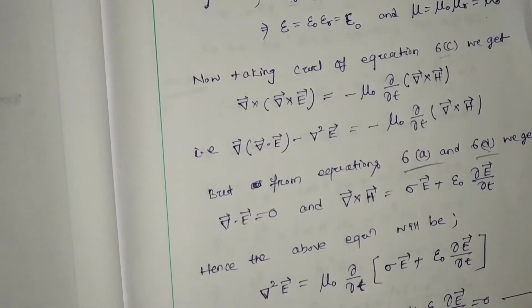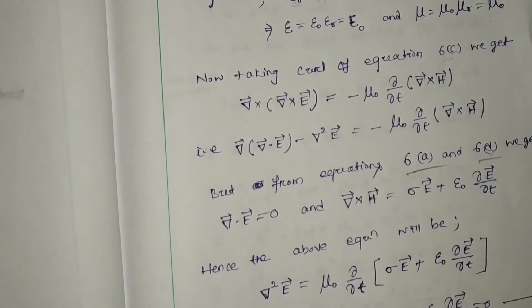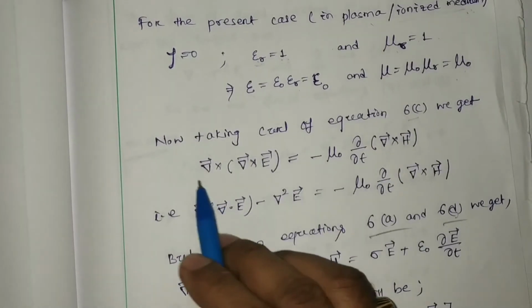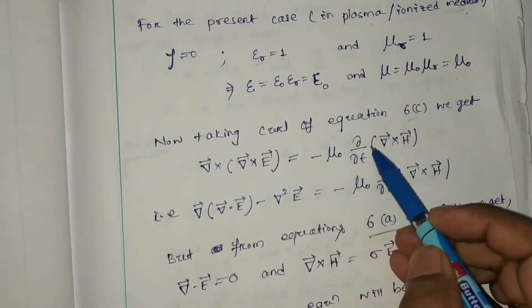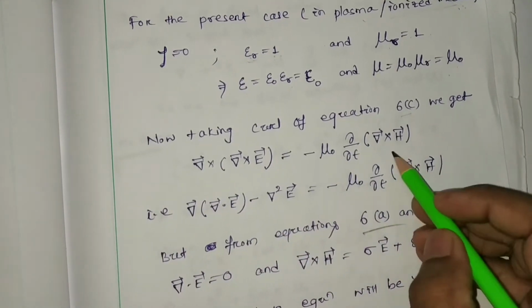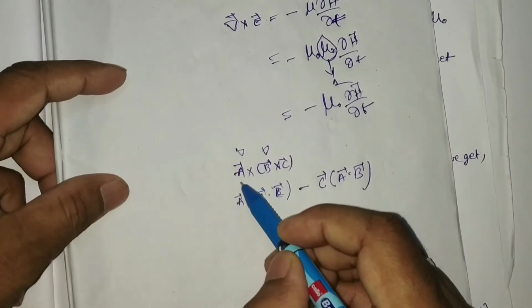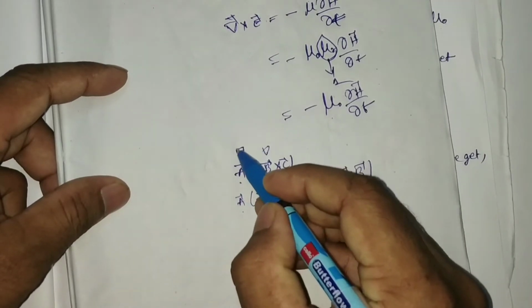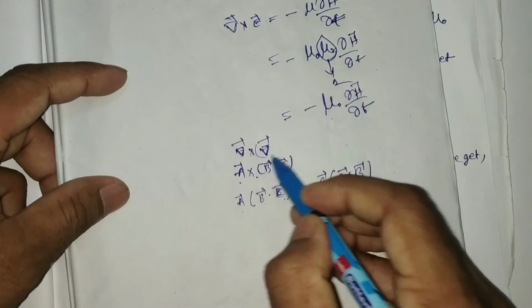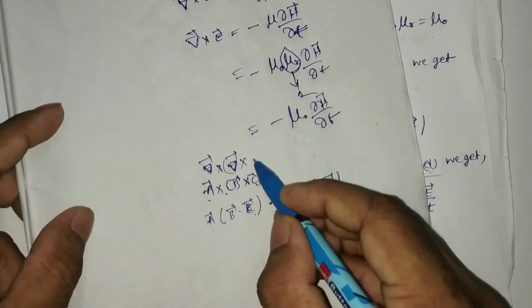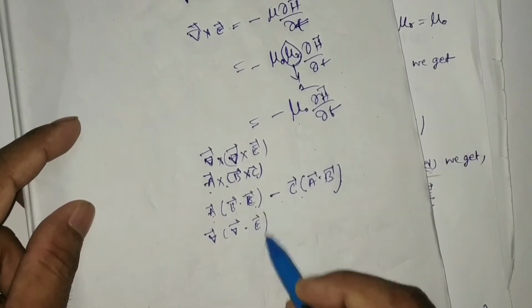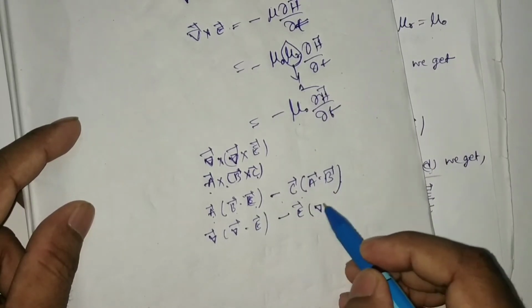Now we have to take the curl of equation number 6c, that is del cross del cross E equal to minus mu 0 del by del t of del cross H. So here, according to the vector identity, A cross B cross C is nothing but B into A dot C minus C into A dot B. So here A we considered as del, B is also del, so del cross del cross E is del into del dot E minus E into del dot del, which is del square.